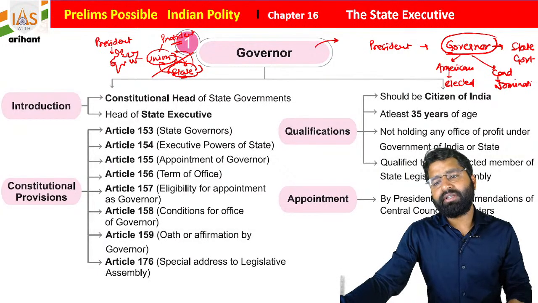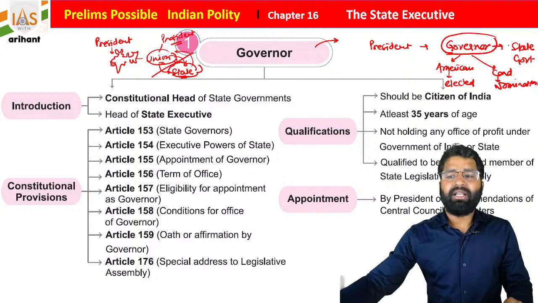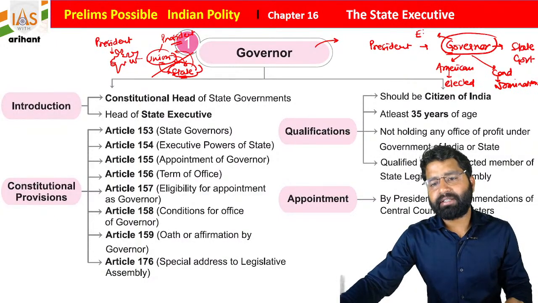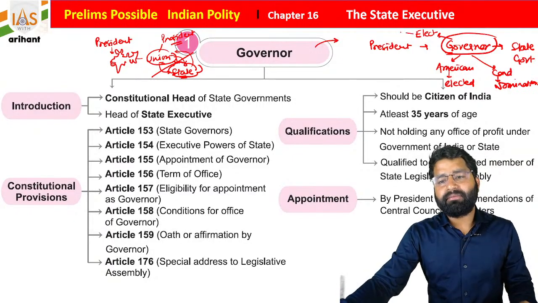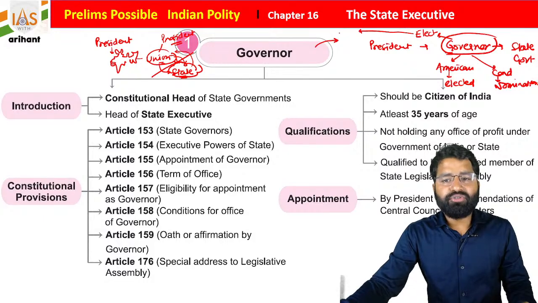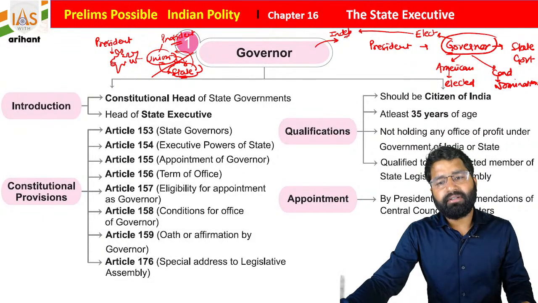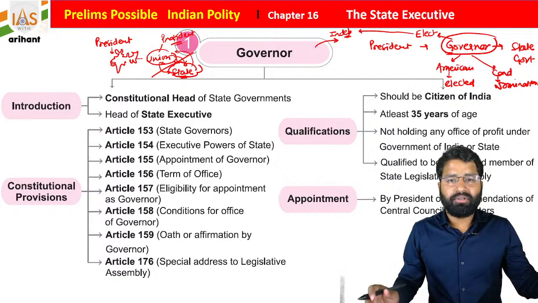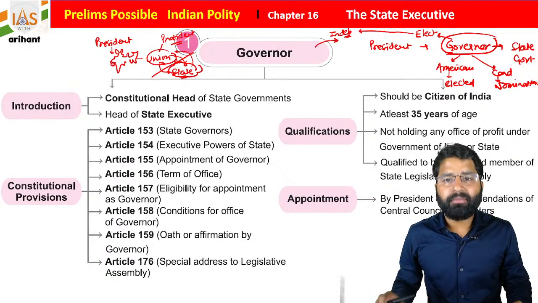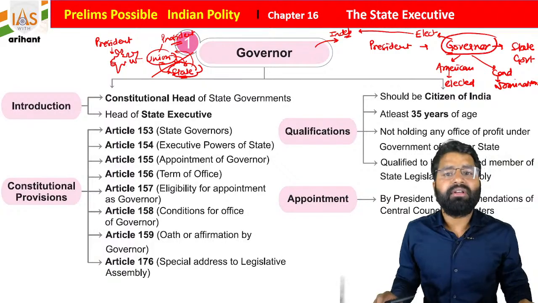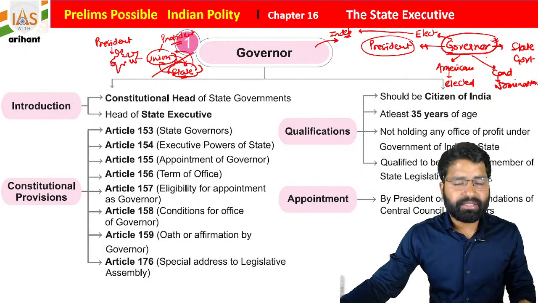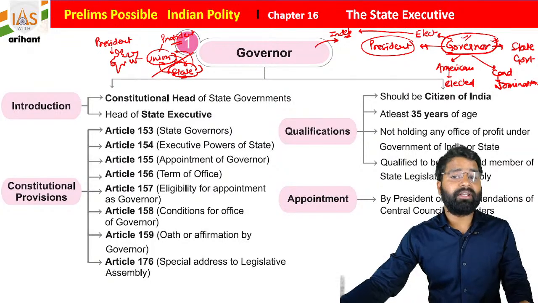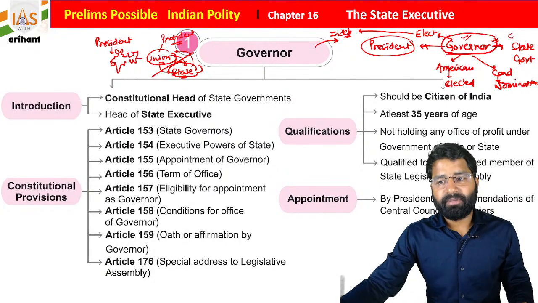Now there is a question: which method must we follow? Let's suppose this governor is going to be elected, students. If I get elected by the common people, then I am going to be an independent person. You will say, yes sir, you are going to act independently. I am not going to be responsible and accountable to anyone. Maybe there is a limitation, but yes, I am going to be more free. In that case, the governor is not going to inform the President of India about what is going on in the state.